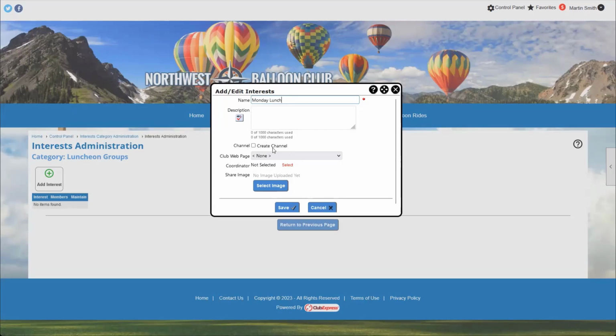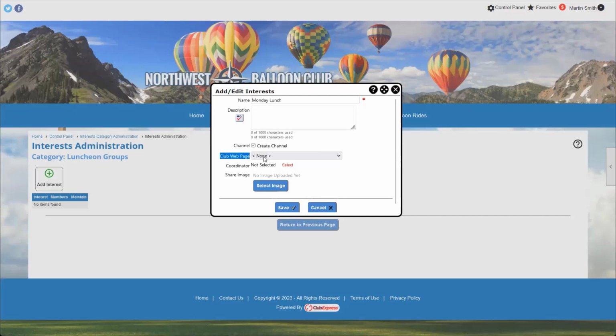And that would create a channel that the mobile app users could kind of communicate in. Now, that is only going to be for people that have the mobile app. You may not see this option at all if your organization does not have the ClubExpress mobile app configured. We can also create a custom page for this group.